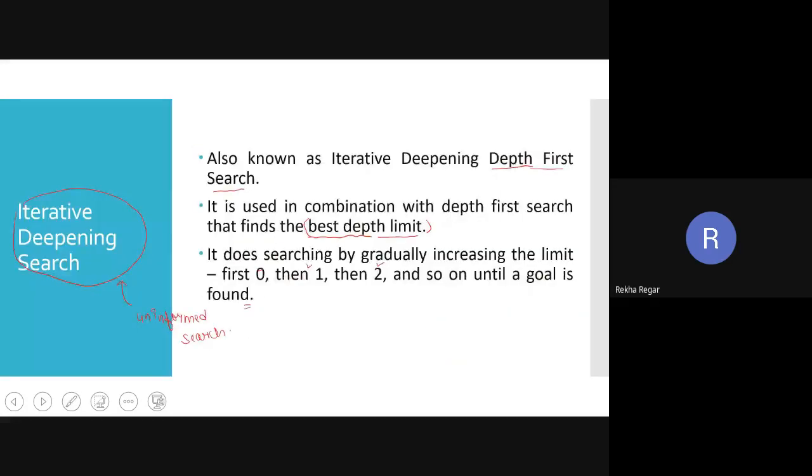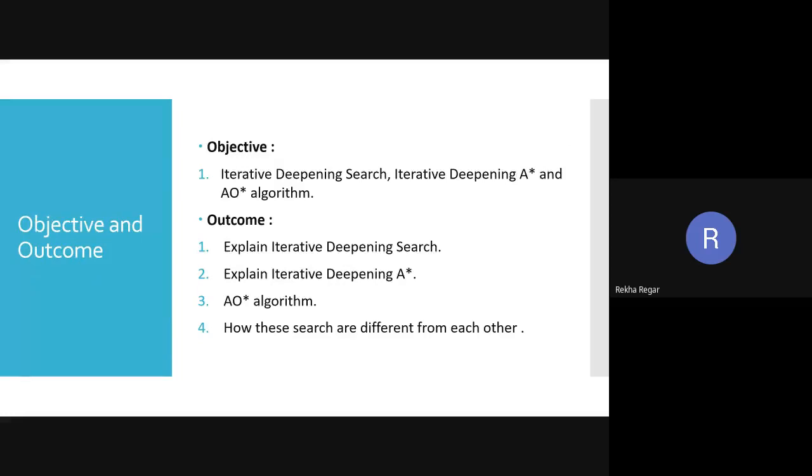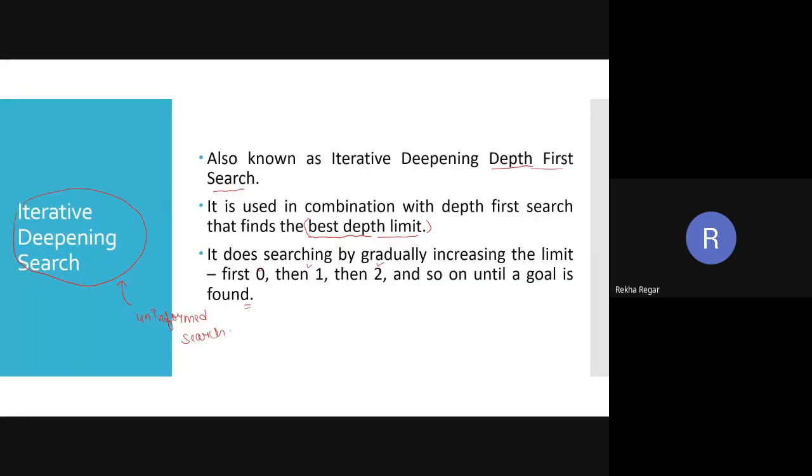Can anyone explain the concept of iterative deepening search? If someone missed out, then they can also get the idea. Harsh, could you explain once again what you got from iterative deepening search? Harsh: In iterative deepening search, we can also call it depth first search.